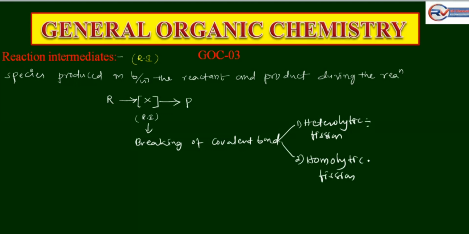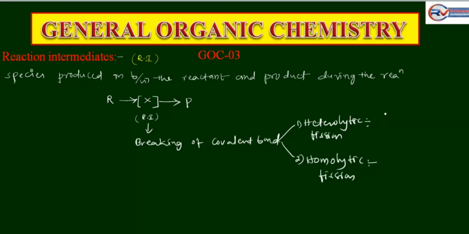Already I discussed in the first class what is homolytic and what is heterolytic. Homolytic fission means the breaking of covalent bond where the electrons are equally shared. Heterolytic fission means unequal sharing of the electron pair during the bond breaking or bond fission. Homolytic means equal sharing of the electron pair.